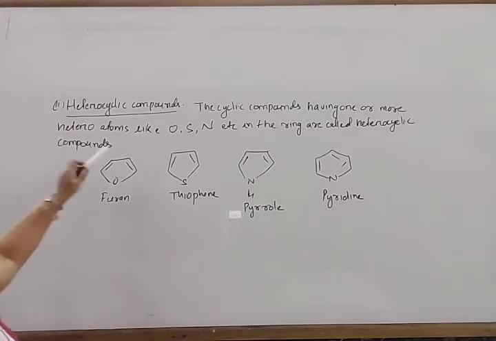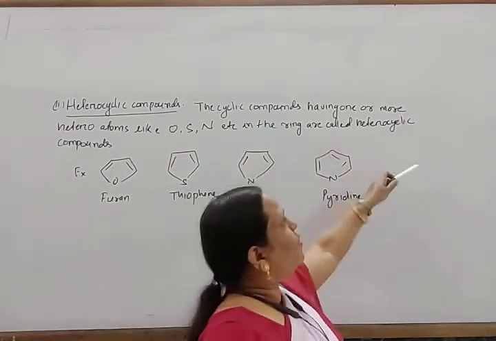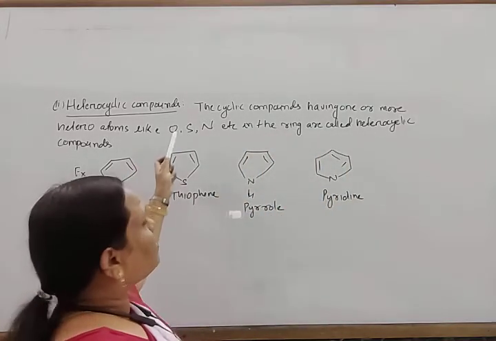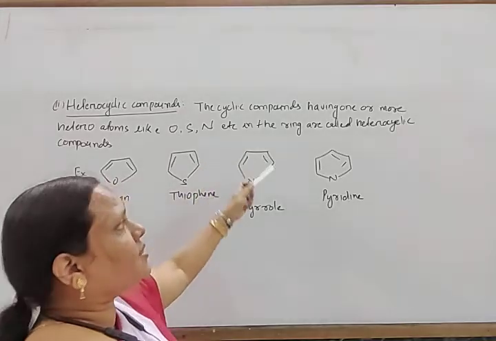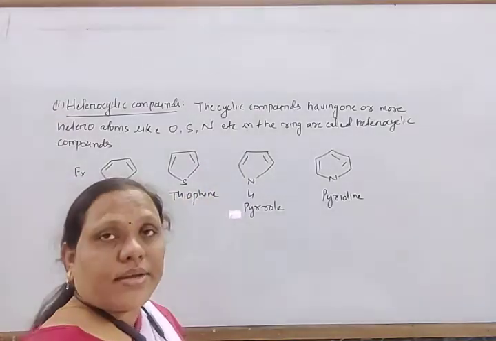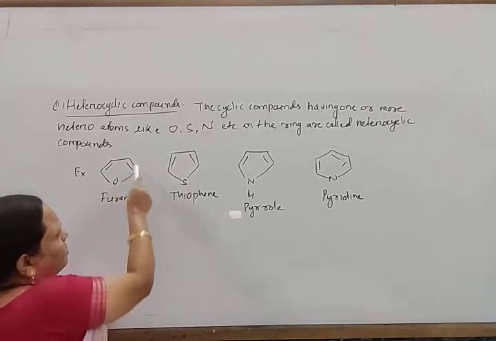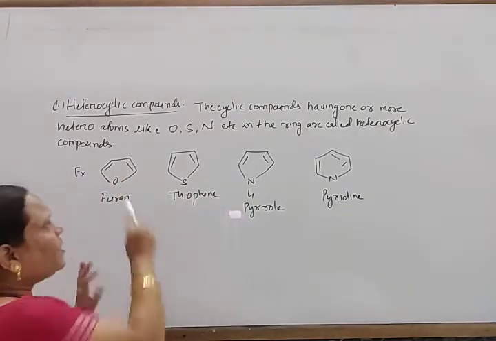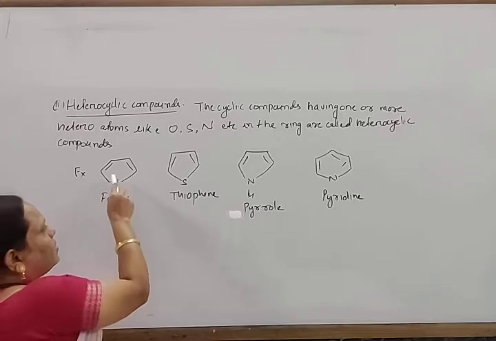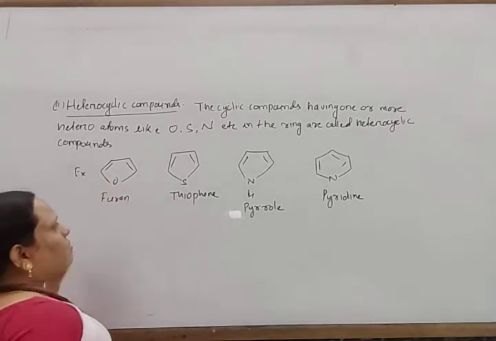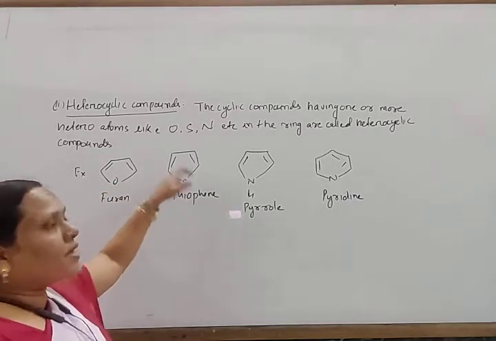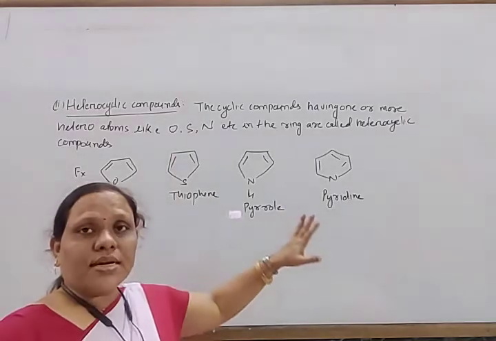Now heterocyclic compounds. The cyclic compounds having one or more heteroatoms like oxygen, sulfur, nitrogen, etc. in the ring are called heterocyclic compounds. In a homocyclic chain, all are carbon atoms. In a heterocyclic compound, the ring is linked by another atom, a heteroatom like oxygen, sulfur, or nitrogen.